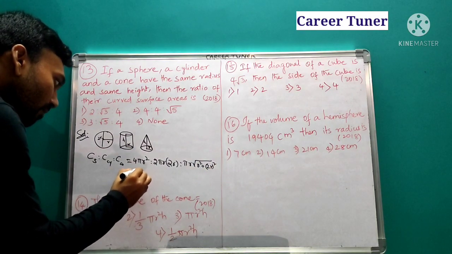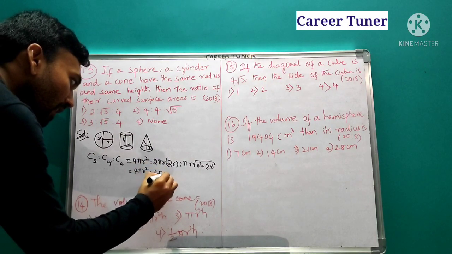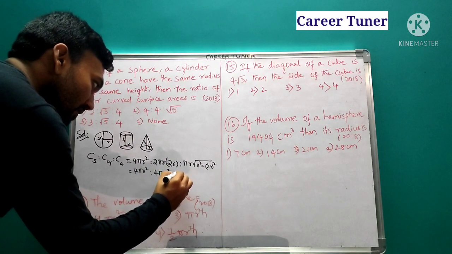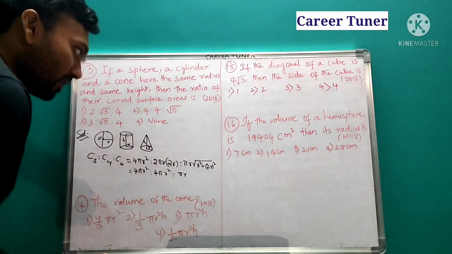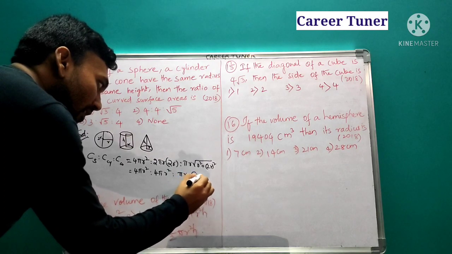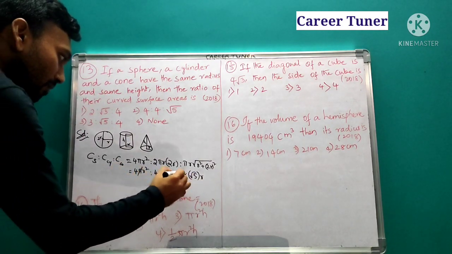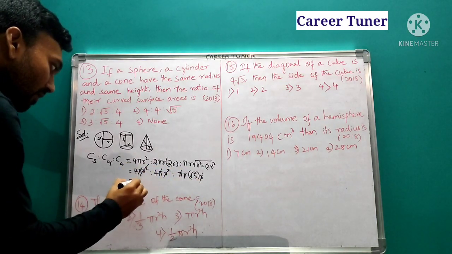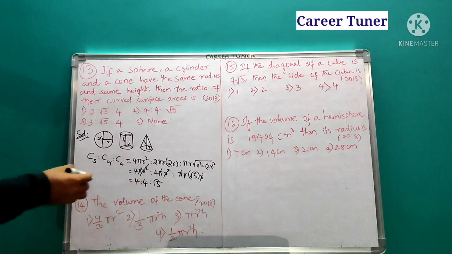It becomes 4 pi r square is to 4 pi r square is to, here pi r as it is, and 4 r square plus r square, so it is root 5 r square, so root 5 r. Pi gets cancelled, r square gets cancelled. So it is nothing but 4 is to root 5. This is our answer.